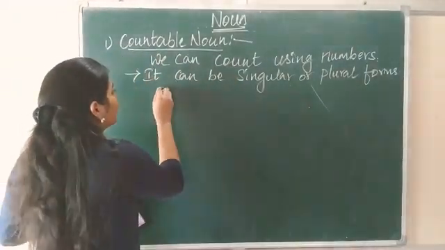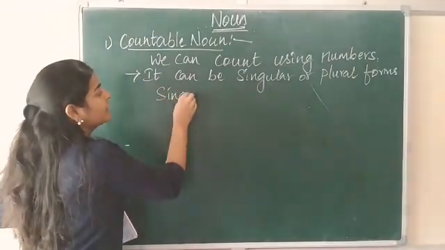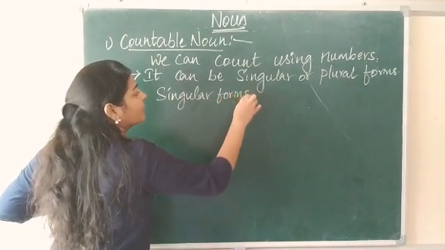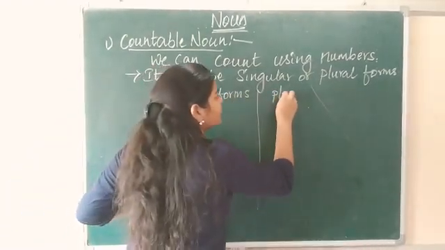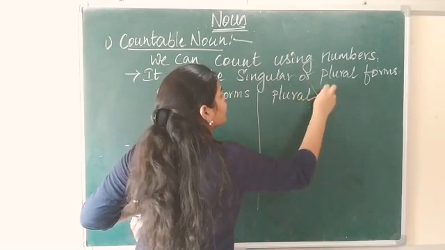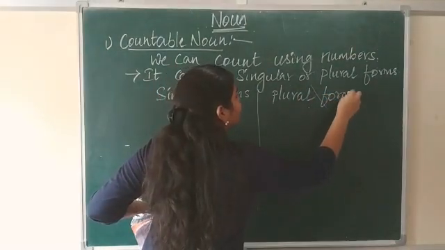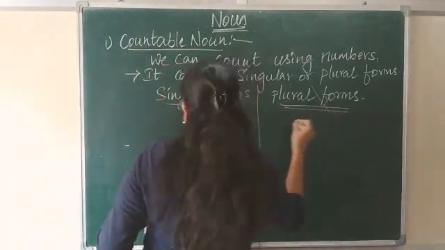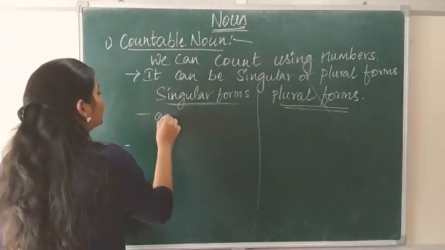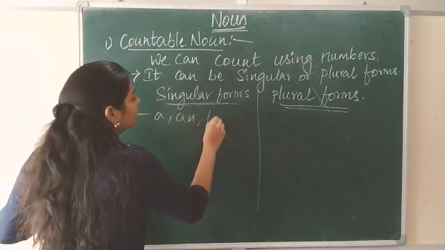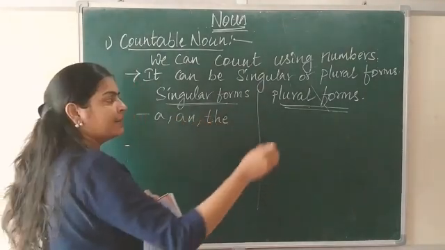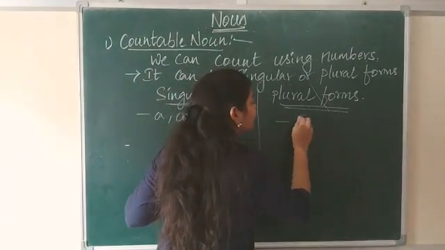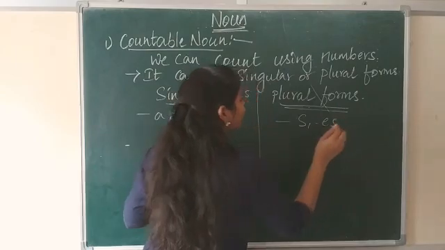Listen carefully. In singular forms, we use a and the. And in plural forms, after a word, we use s, es, etc.